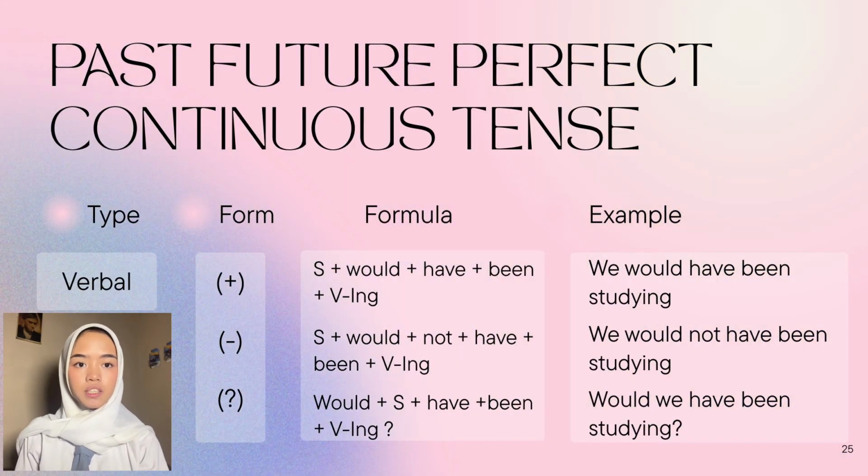And the last one is past future perfect continuous tense. It only has one type, which is the verbal one, and its positive form, it is subject plus would have been plus verb ing. For example, we would have been studying. In its negative form, it is subject plus would not have been plus verb ing. For example, we would not have been studying. And its interrogative form, it is would plus subject plus have been plus verb ing. And the example is, would we have been studying?